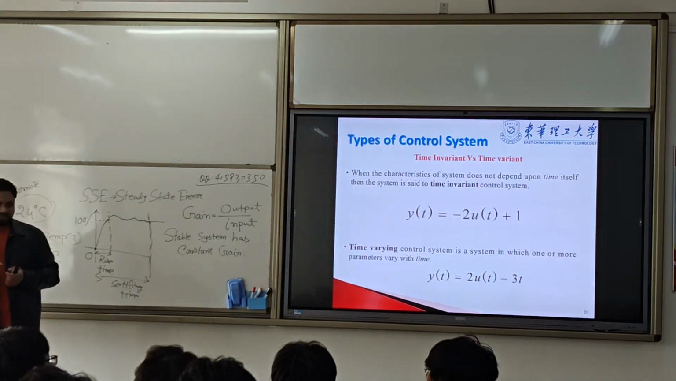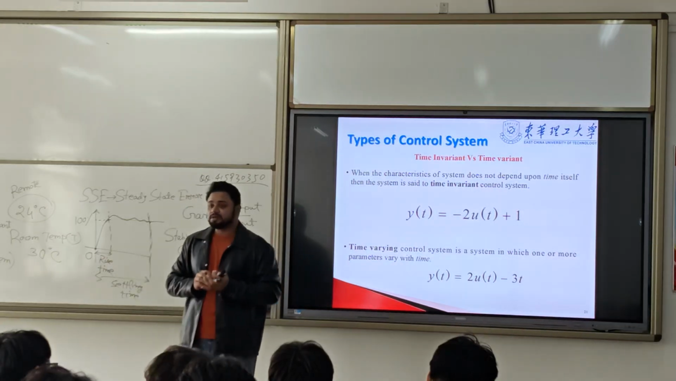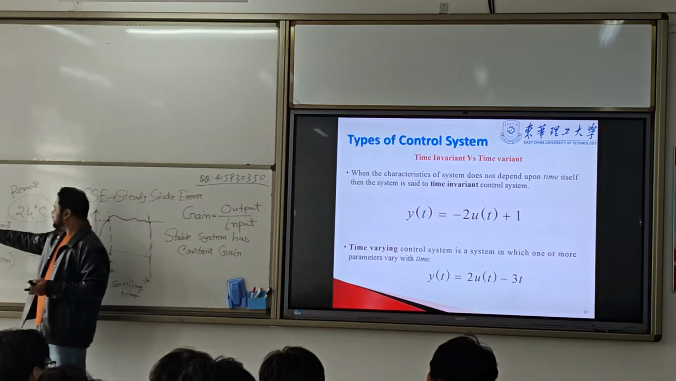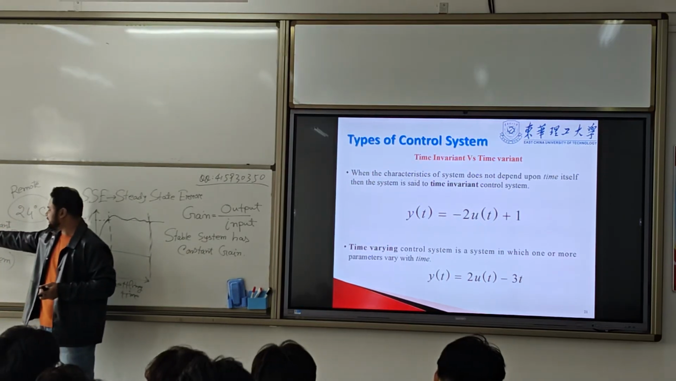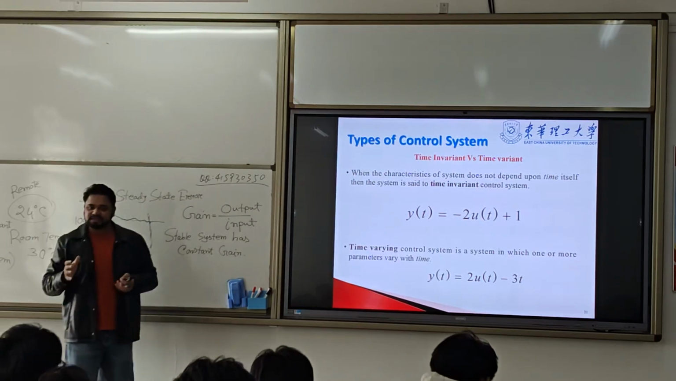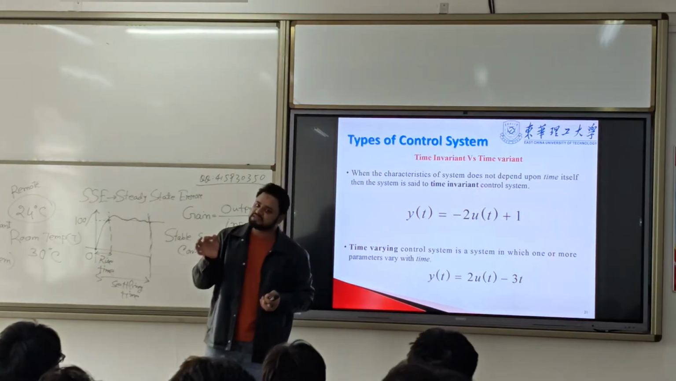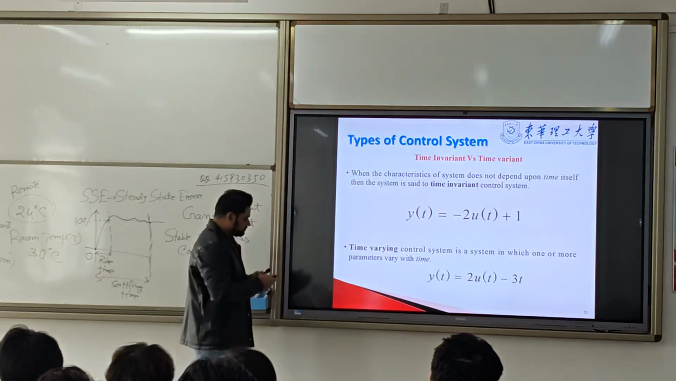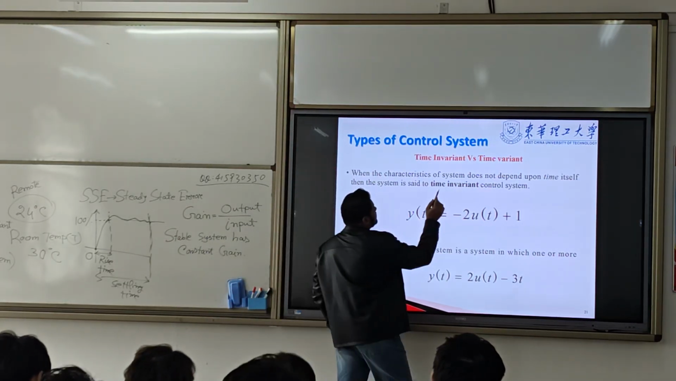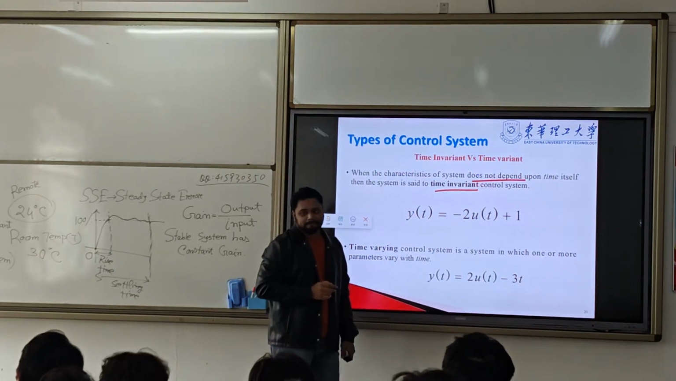Second one, the time invariant system. I told you that we need to talk about the time invariant system. Time invariant means the system does not depend on time. Time variant, the system depends on time. So time invariant means it does not depend upon time.